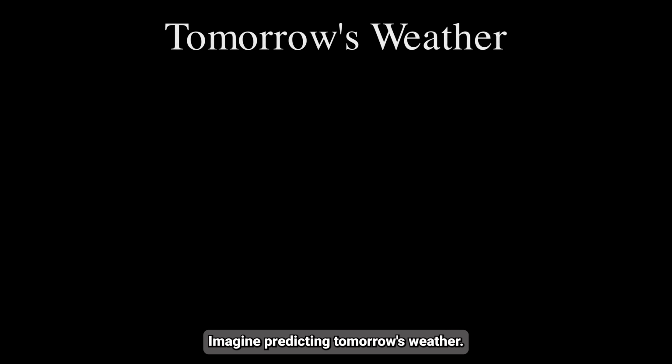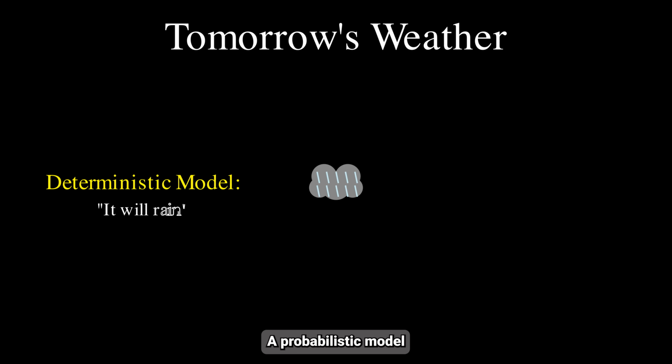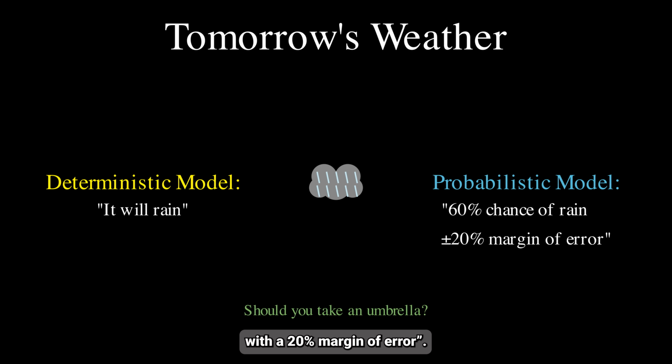Think of it like a learning loop for AI. Imagine predicting tomorrow's weather. A deterministic model says it will rain. A probabilistic model says 60% chance of rain with a 20% margin of error. That extra layer helps you decide whether to carry an umbrella or risk it.